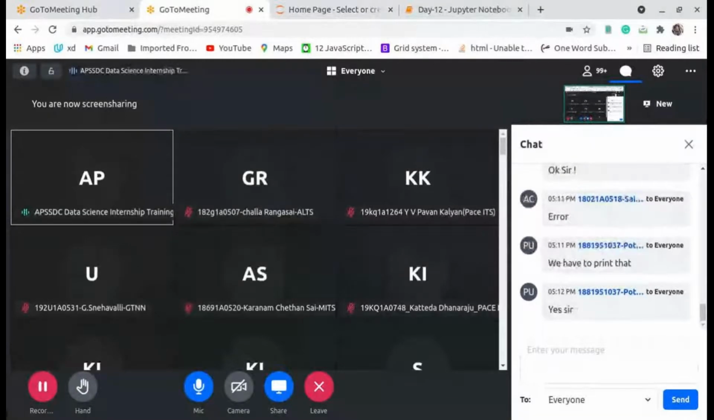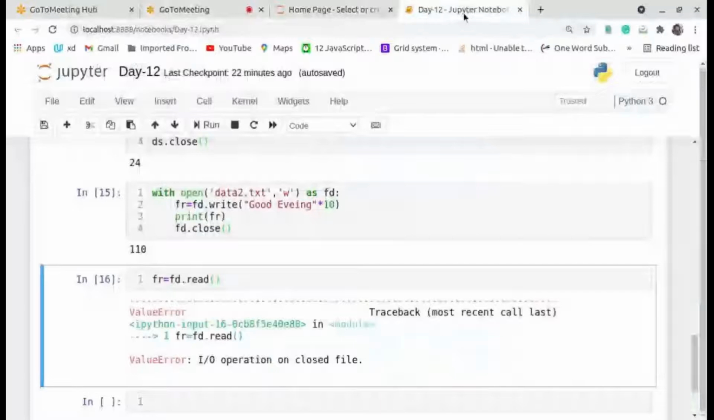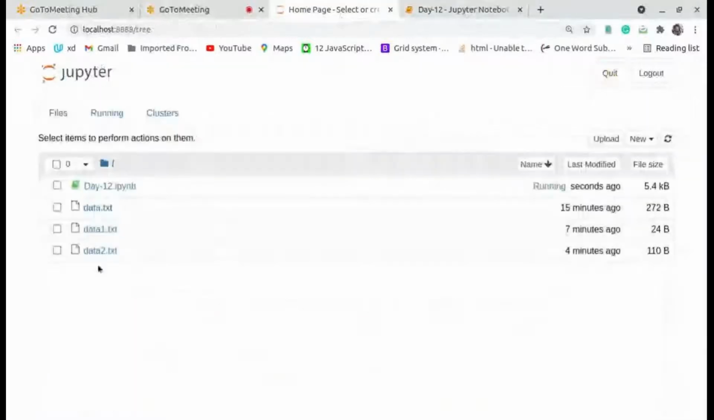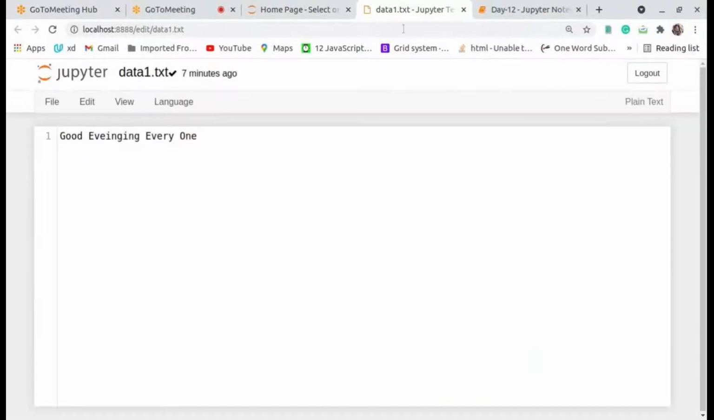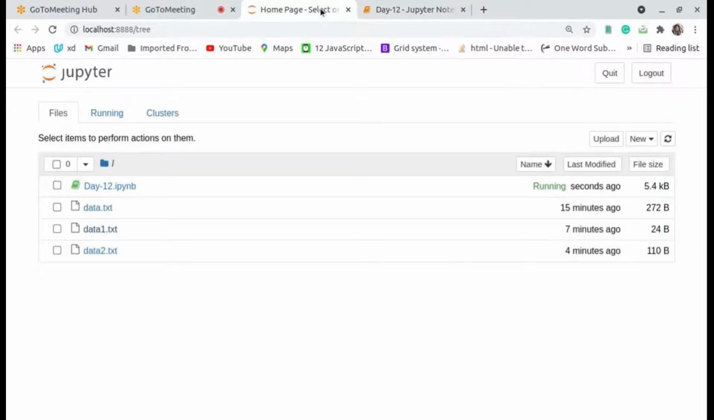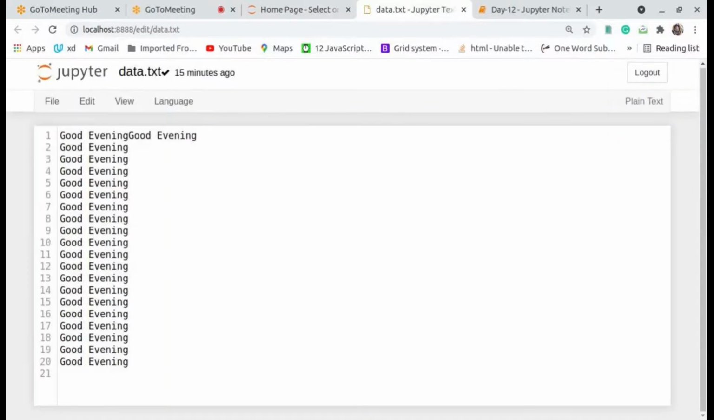Yes. Now in this we have three files. Now I will take data.txt. We have 21 lines in this file. Now I will check how many words, how many lines and how many characters are in the file. So can I go for that?